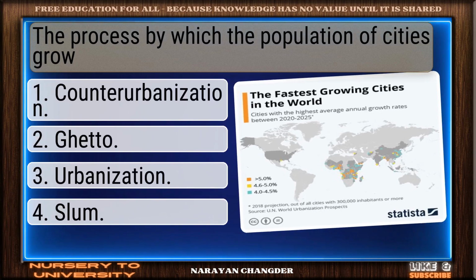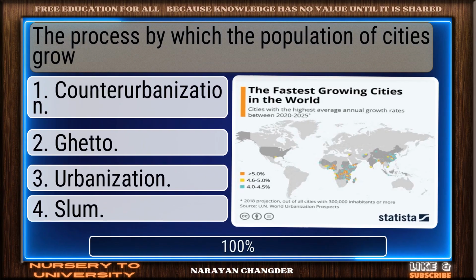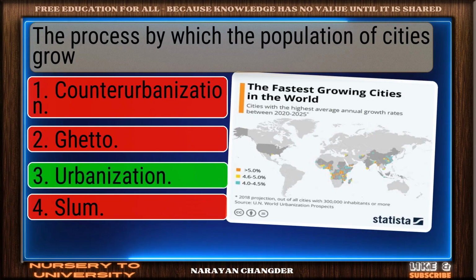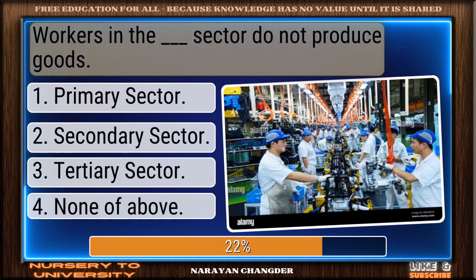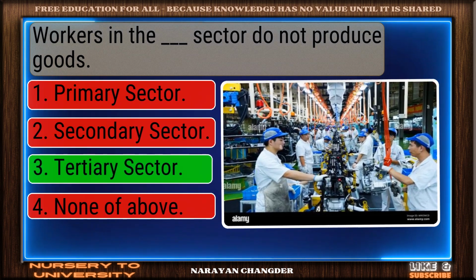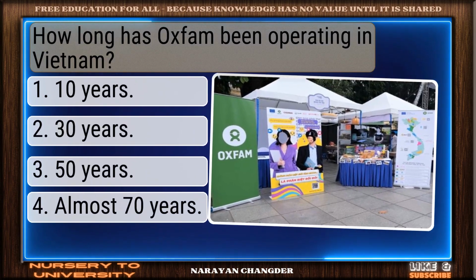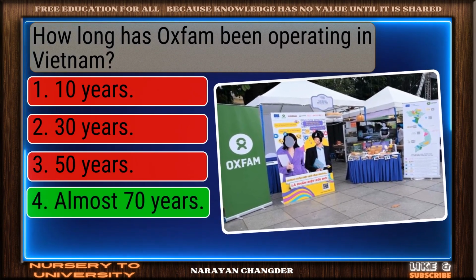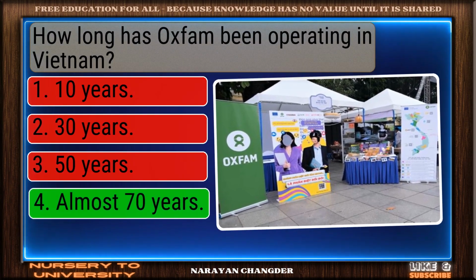The process by which the population of cities grows is called... Sharp thinking. Urbanization is the right choice. Workers in the dash sector do not produce goods. Solid response. Tertiary sector is a valid choice. How long has Oxfam been operating in Vietnam? On track. Almost 70 years is the correct answer.